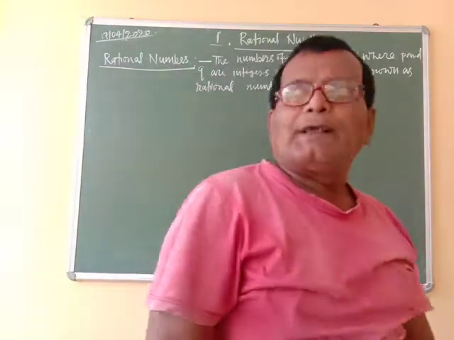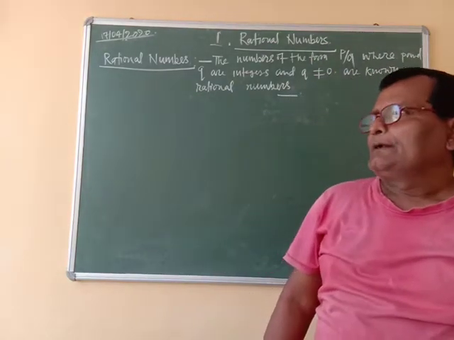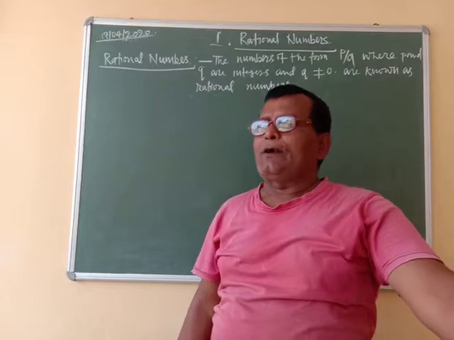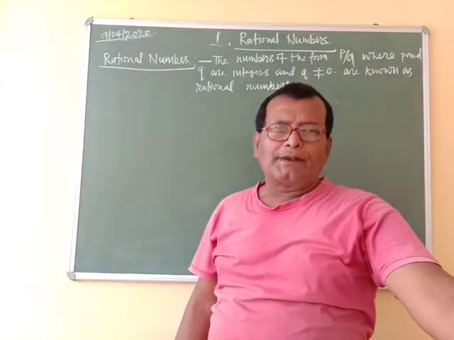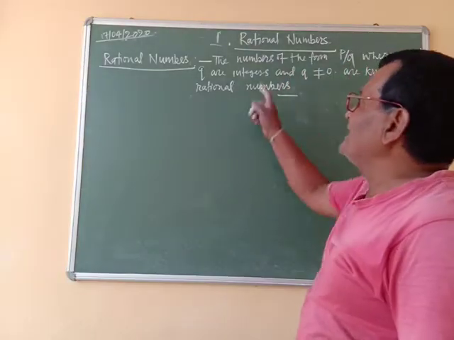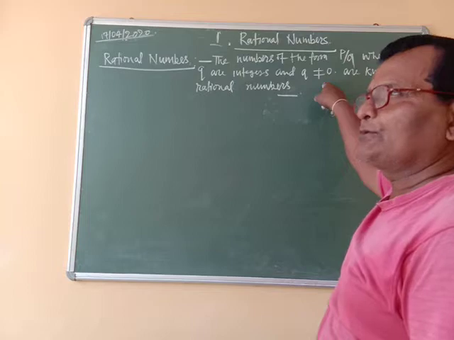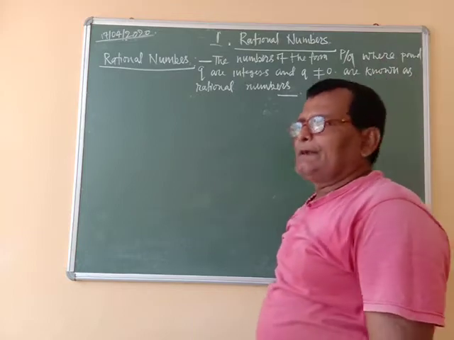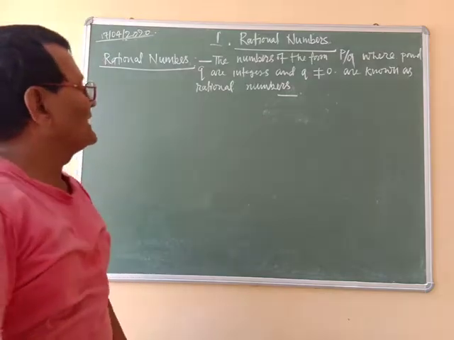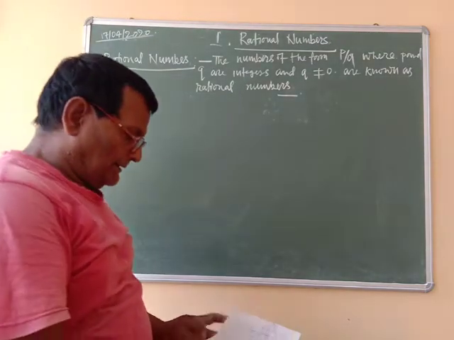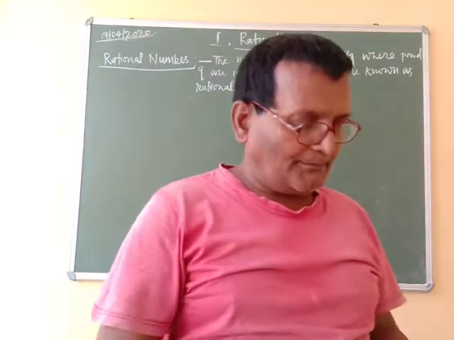As you know, integers include all natural numbers, 0, and all negative and positive whole numbers. So p and q are integers and q, the divisor, is not equal to 0; these are known as rational numbers. This is the definition of rational number, and now irrational number.